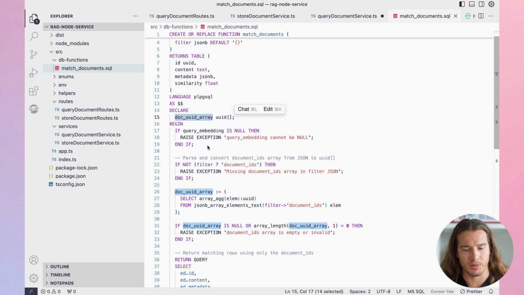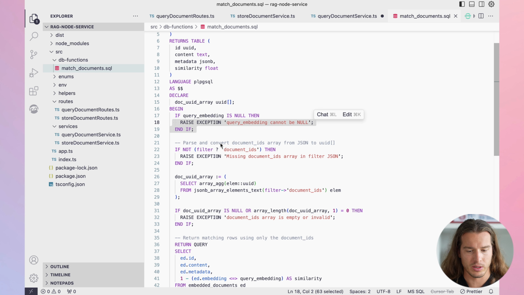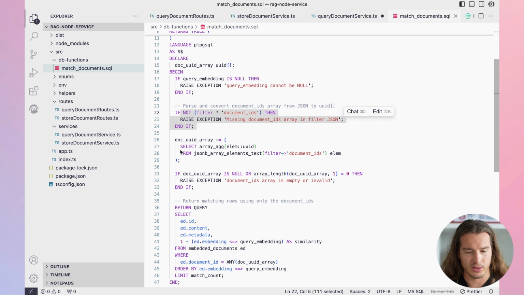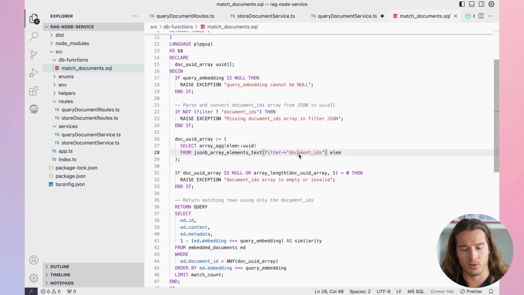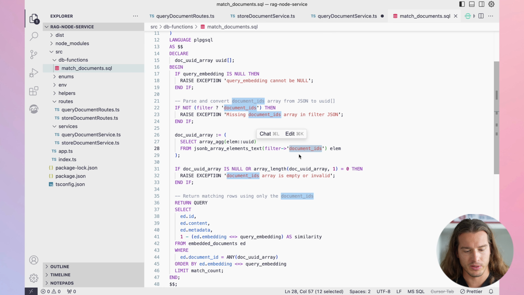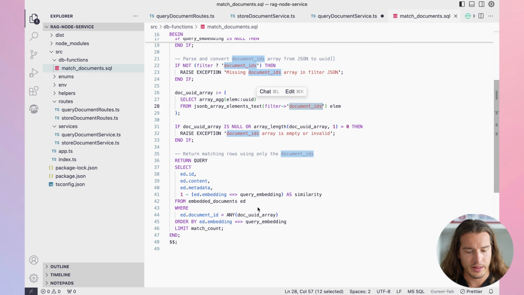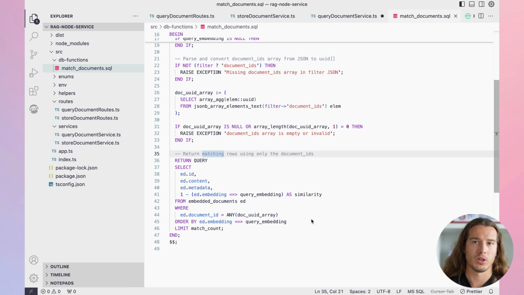Here we're just doing some initial logic. If something is null, then we raise exceptions. If something doesn't exist, we raise exceptions. And here we are grabbing those documents from the past document IDs that we want to filter. And now what we do, well, we select ID, content, metadata, we calculate similarity, and we return it. This is our matching function.